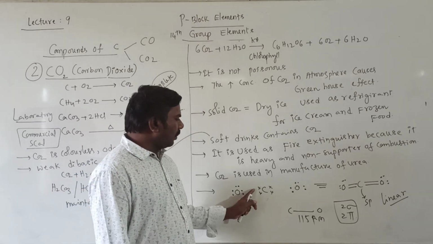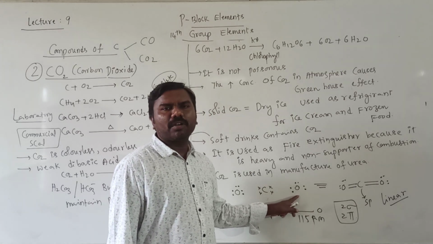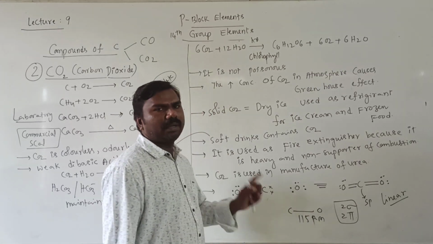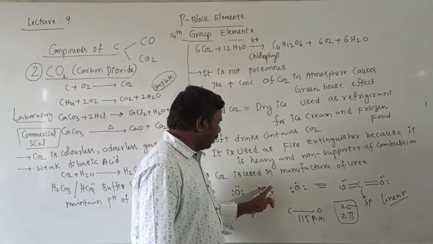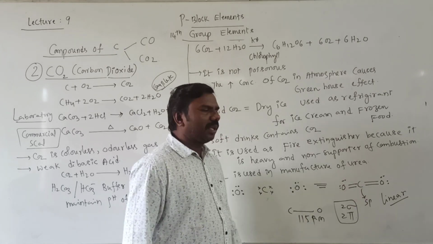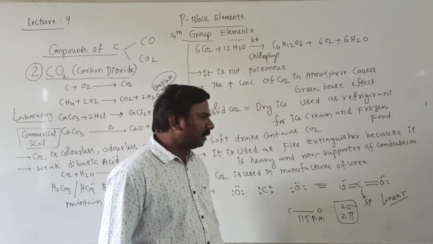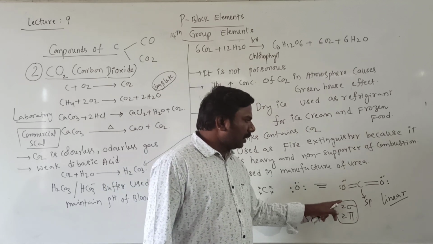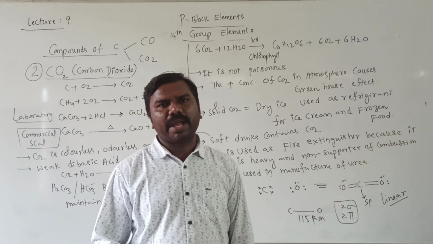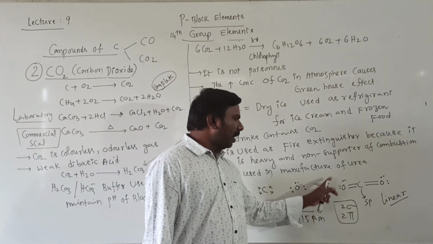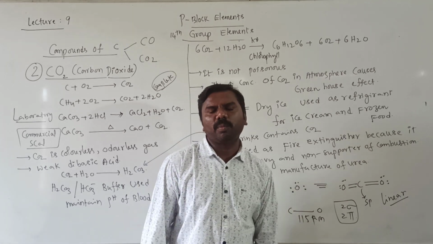So oxygen, carbon, oxygen. The structure I am telling: carbon has 4 valence electrons because it is a 14th group element. Oxygen has 6 valence electrons because it is a 16th group element. And these two electrons are involved in bonding that gives a double bond. And these two pairs are also involved in a double bond. The structure is linear, and this carbon atom undergoes sp hybridization. There are 2 sigma bonds and 2 pi bonds. In each double bond, 1 sigma and 1 pi, that's why 2 sigma and 2 pi bonds are totally available. The carbon and oxygen bond length will be 115 picometers.